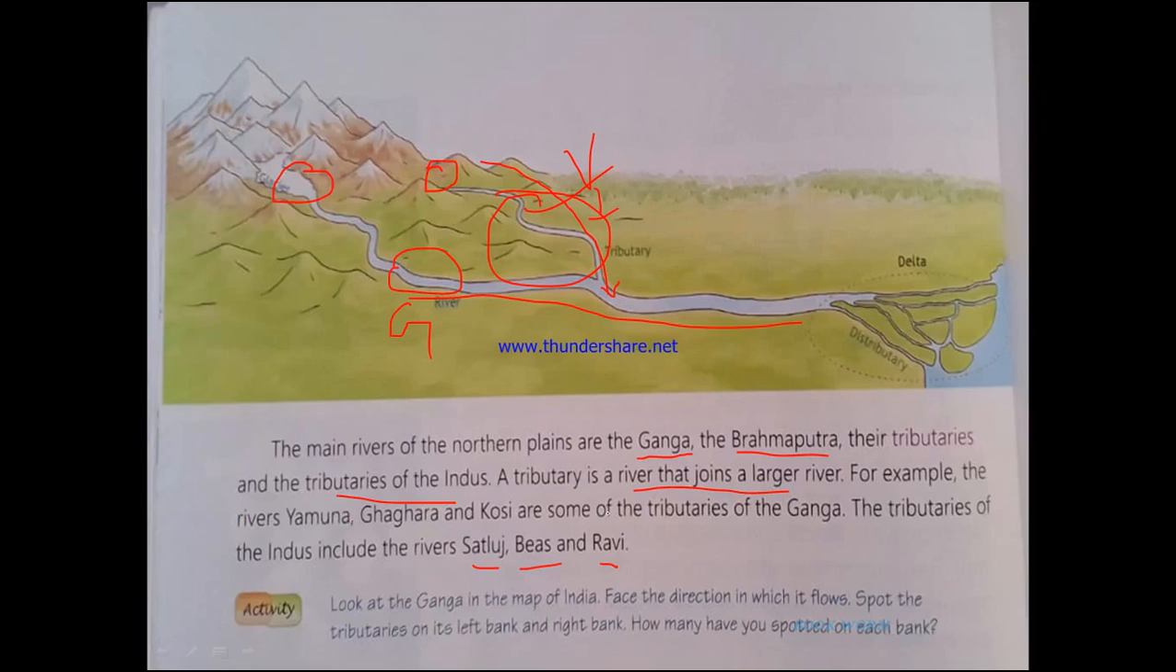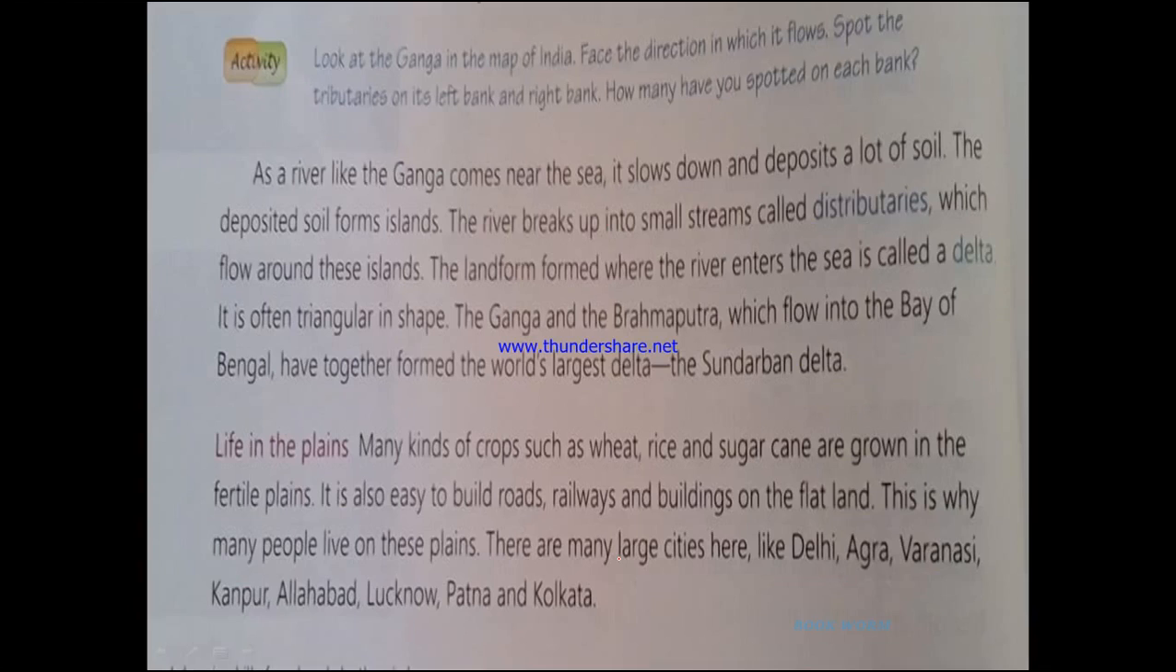If you are asked to give examples of tributaries, suppose you are asked a question where you have to give the names of the tributaries of the river Ganga. What will you say? You will say Yamuna, Ghagra, and Kosi. If you are asked to give examples of tributaries of Indus, you will say Satluj, Bias, and Ravi. So this is about the rivers that flow through the northern plains.